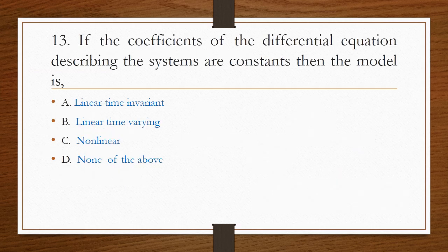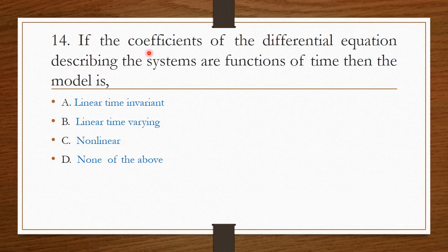Next question. If the coefficients of the differential equation describing the systems are constant, then the model is option A linear time invariant, option B linear time variant, option C non-linear, option D none of the above. So here the coefficients are treated to be constant, therefore it is linear time invariant. So option A is the right answer.